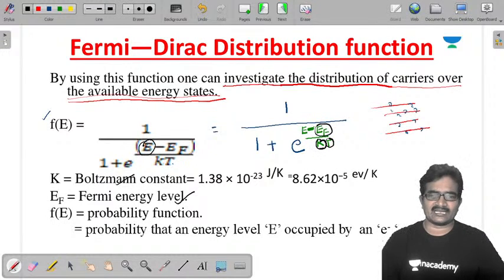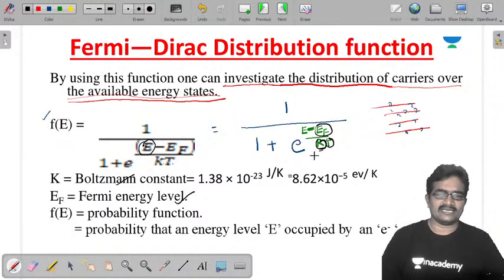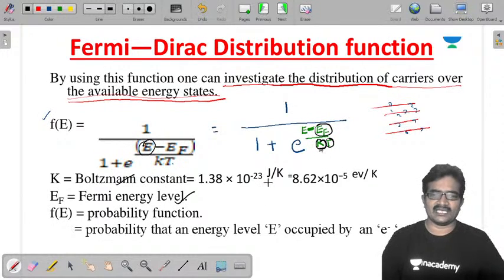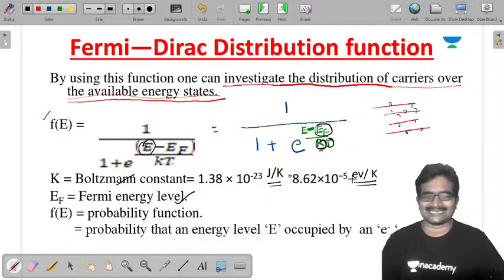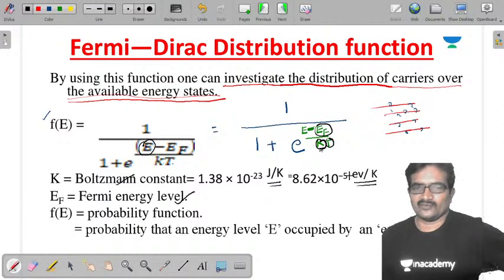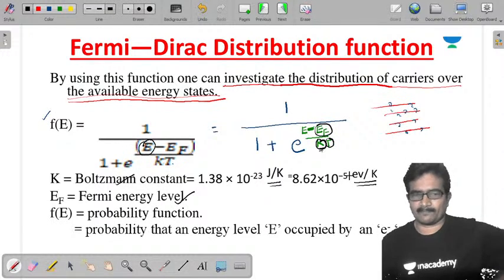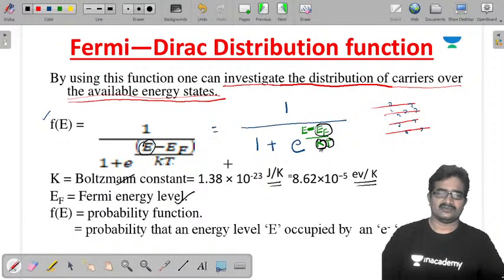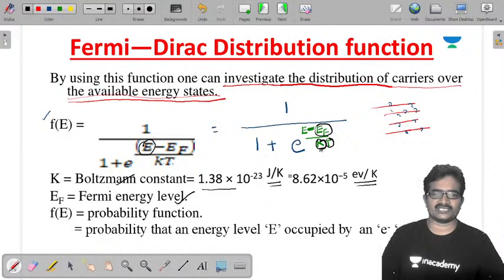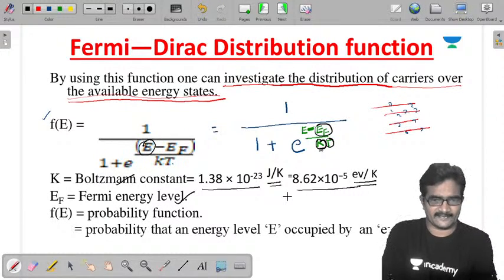And the units for k and its value are defined in two ways, either joule per Kelvin or electron volt per Kelvin. Already in yesterday's class we discussed relating joule and electron volt. In terms of joules and Kelvin, it is 1.38 into 10 power minus 23 joule per Kelvin. In terms of electron volt per Kelvin, it is 8.62 into 10 power minus 5 electron volt per Kelvin.